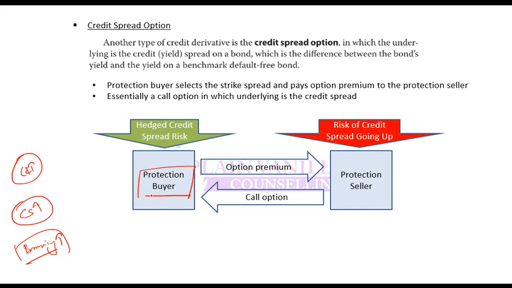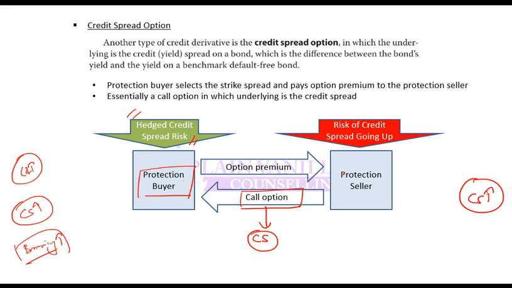is the protection buyer, he wants to borrow some loan in future, or maybe he holds a bond. So what he can do is he can buy a call option. What is a call option? This is the call option on credit spread. What does it mean? This is an option to borrow at a specific credit spread. So if credit spread goes up, protection buyer is able to borrow at a lower credit spread. So that means it is safe. So it has hedged credit spread risk.